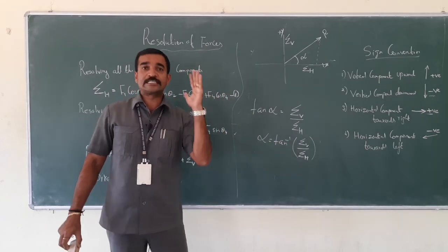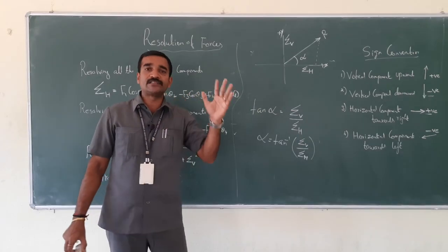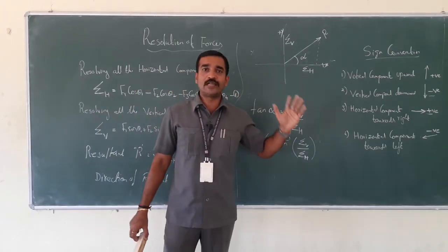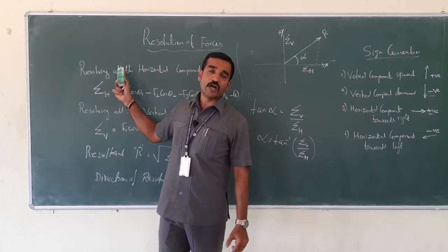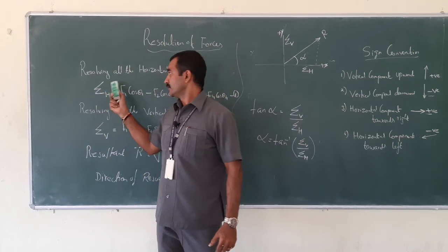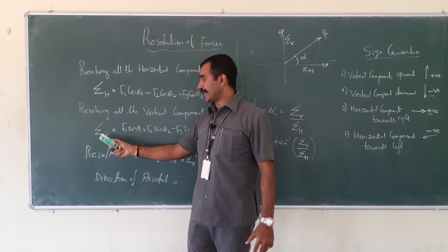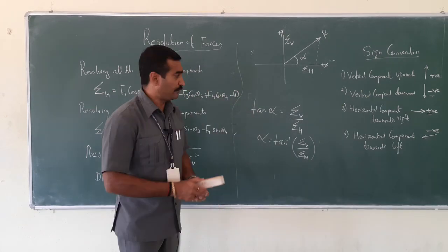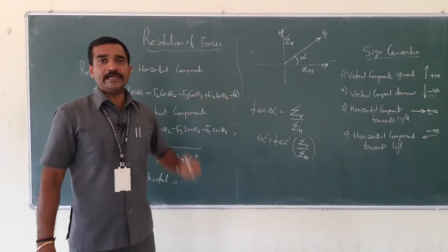When the force is inclined with horizontal, you need to consider the vertical component as well as the horizontal component. Then you will have to resolve by considering all the horizontal forces as summation H and resolve all the vertical forces as summation V. Fine. Suppose this I have solved for the inclined plane.